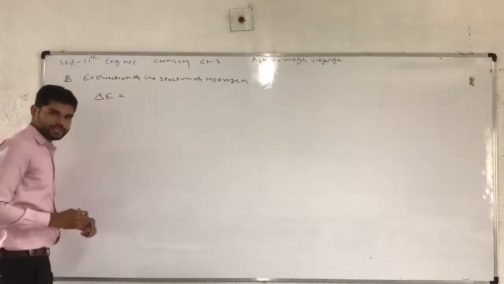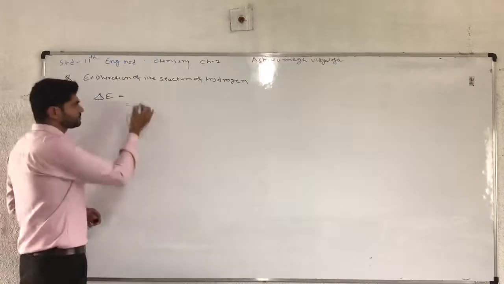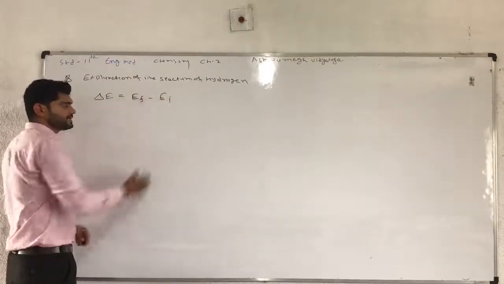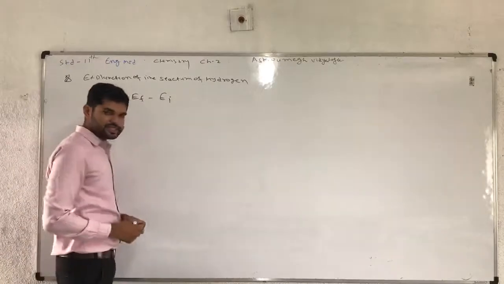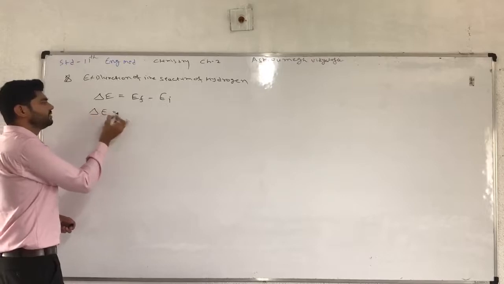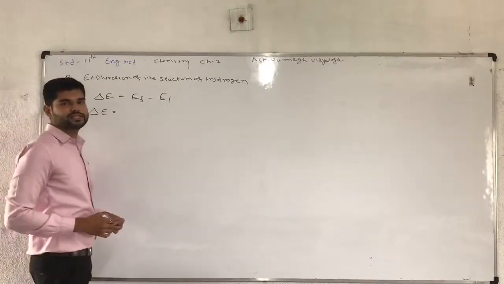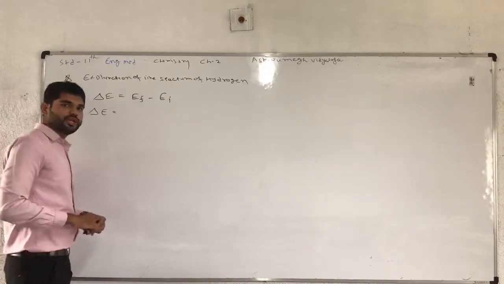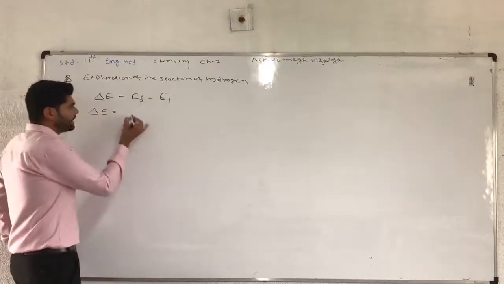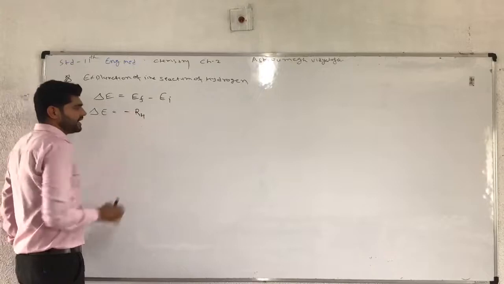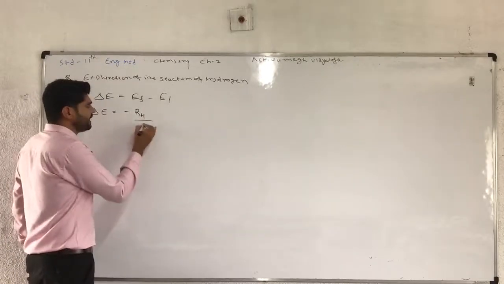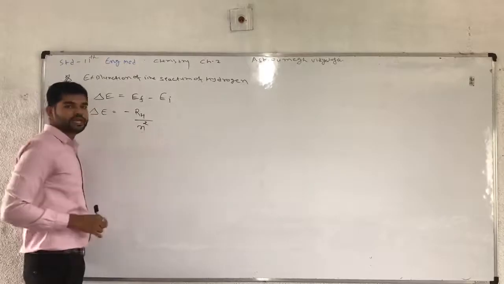So delta E is equal to energy of the final state minus energy of the initial state, and we know the equation of energy when the electron is present in an orbit. So energy can be calculated by the equation minus RH, the Rydberg constant, divided by n square, but which n?